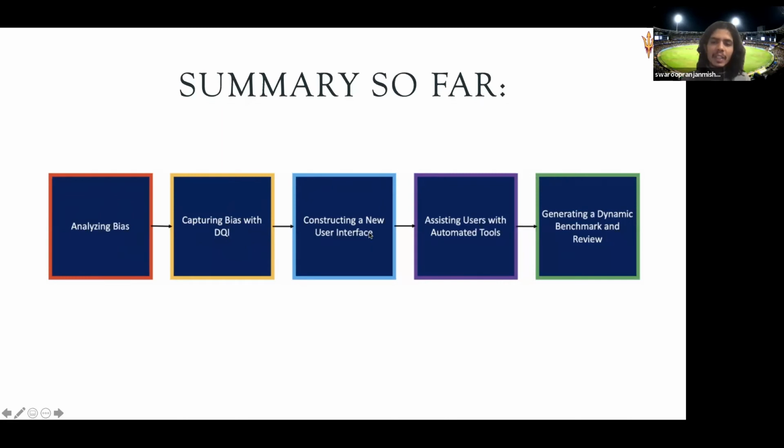Then we constructed a new user interface where we provide online feedback of green and red, so that our model helps crowd workers create samples efficiently. Then we have automated tools like autofix or the text ruler, to show how you can assist a user who is stuck with the red signal for a long time. And the last one is generating dynamic benchmarks with active learning, using DQI in the loop by providing higher and higher thresholds.